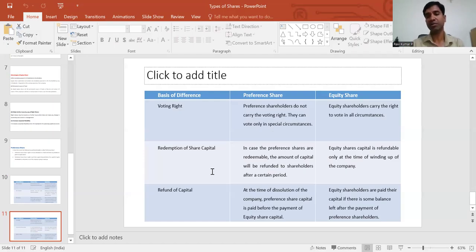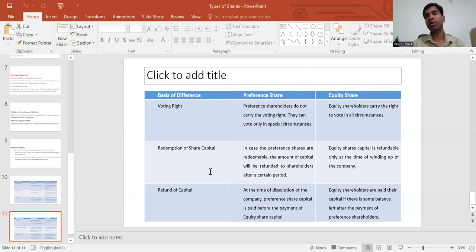Next is redemption of share capital. Preference shares are redeemable, and the amount of capital will be refunded to the shareholders after a certain period. But equity share capital is refundable only at the time of winding up of the company.